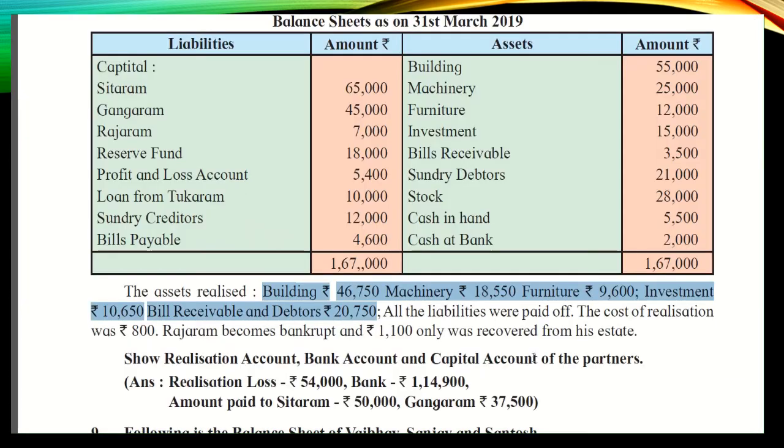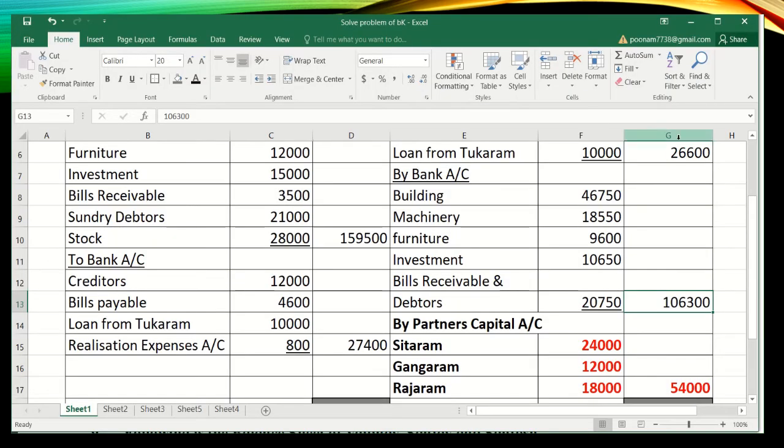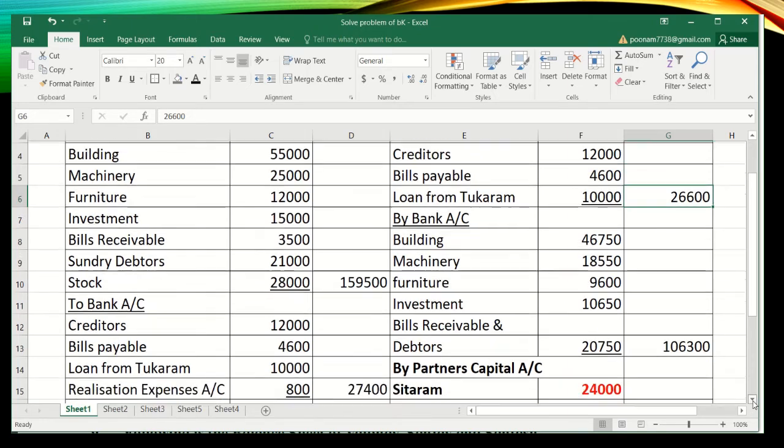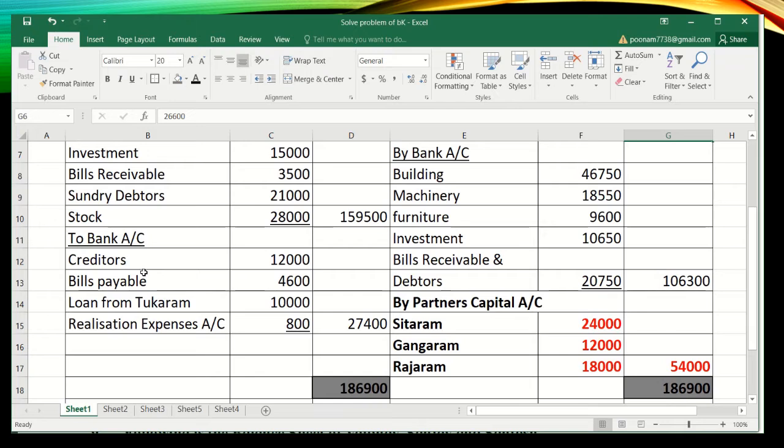After that, which adjustment is given? All the liabilities were paid off. How many liabilities have you transferred to the realization account? In the realization account, we have transferred the liabilities of 26,600. Now, this liability will be paid off. So, what will be the entry? Realization account debit to bank account. So on the realization account debit side we will write to bank account.